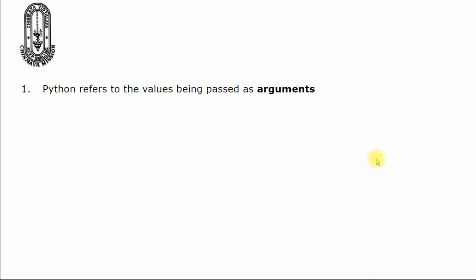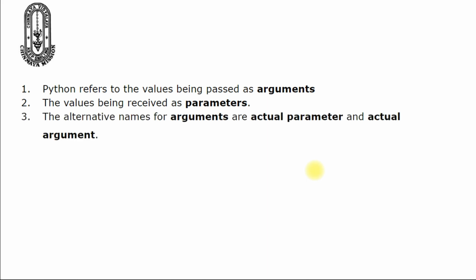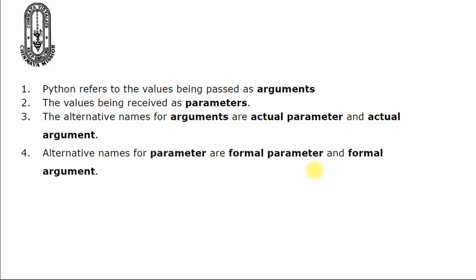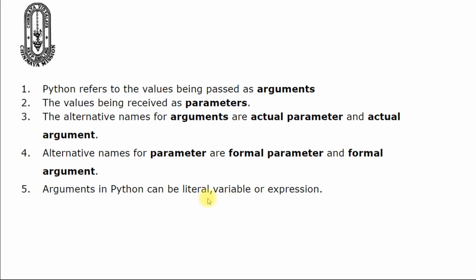Python refers to the values being passed as arguments, and the values being received as parameters. Arguments can also be called actual parameters or actual arguments. Parameters can be called formal parameters or formal arguments. The arguments can be of any of these forms: a literal, a variable, or an expression, but a parameter should be a variable in order to store the value.